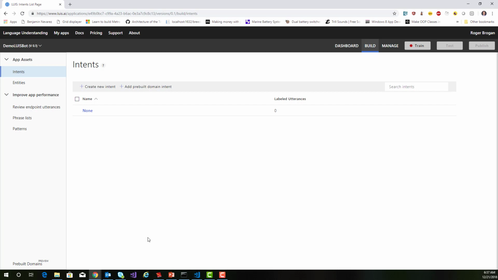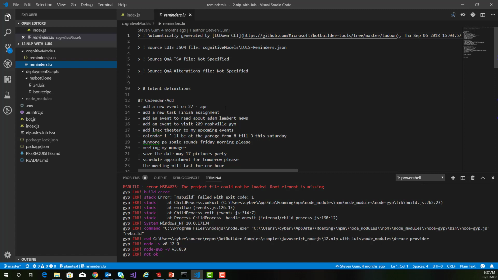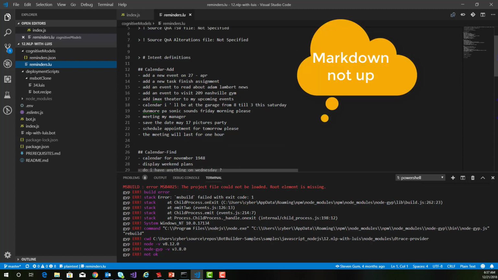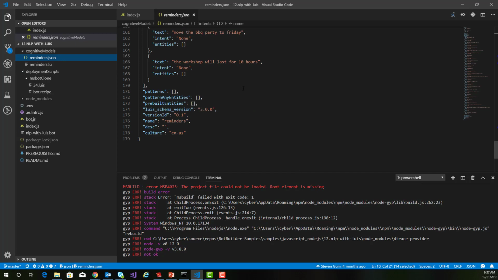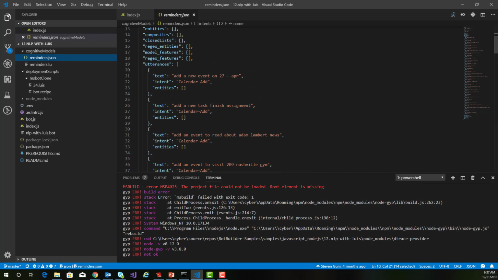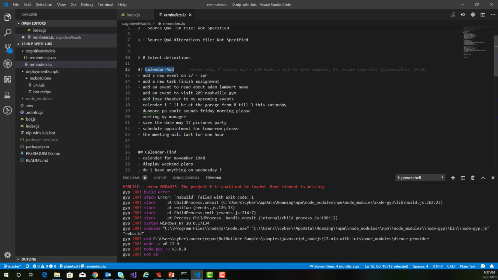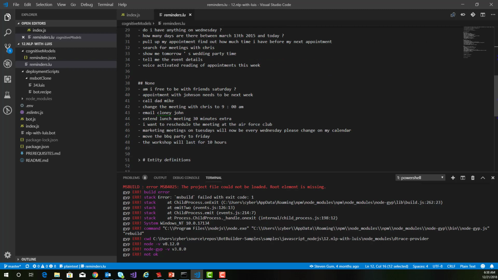And you can also create it via text. There is a format here called LUDown, if you will. And that's essentially like a markup file where we could go in here and we can do these. And you can see that this syntax is a lot more concise, right? Instead of having the whole JSON file over here where we have all of this extra kind of noise where we're adding things and we're specifying the intent, we can go over here and just add the intent and then add all of our utterances. Do the same here and do the same here.